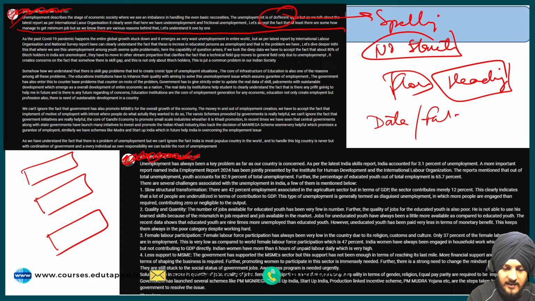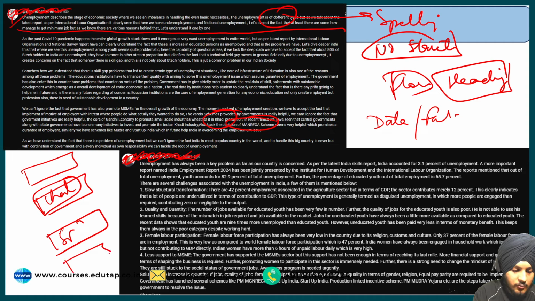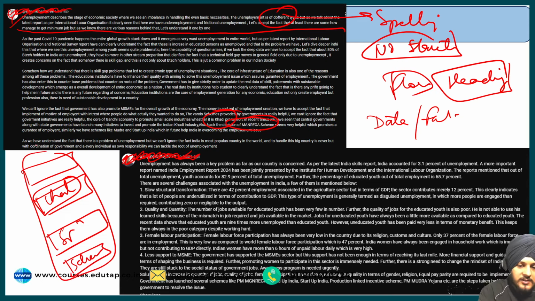Though he has written examples with respect to MGNREGA and all those things, he is not writing the challenges with a proper heading, he is not writing the solutions, and at the end he is also not writing the different schemes that have been given by the government with respect to this unemployment issue. So this answer is incomplete. So here comes the scope of improvement.